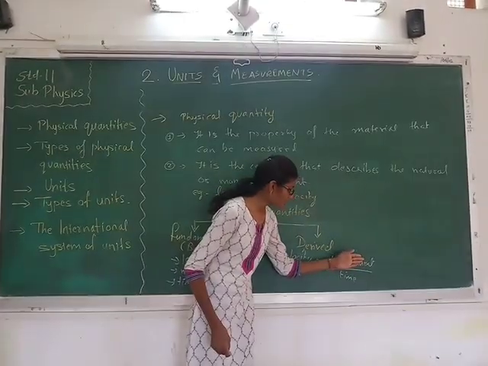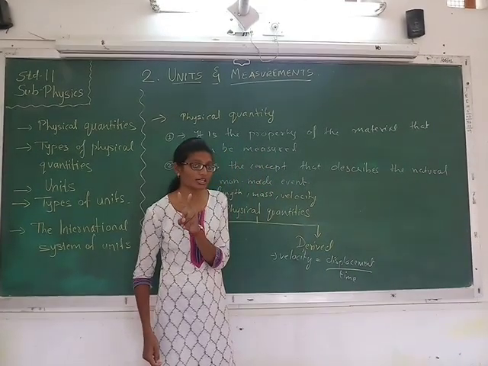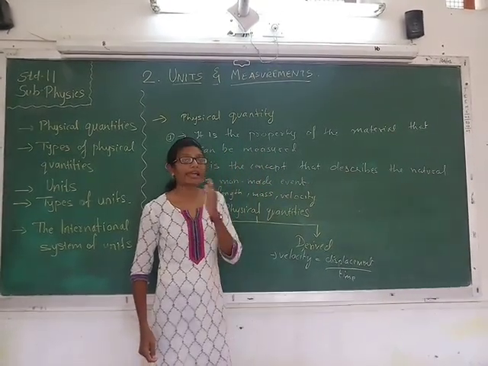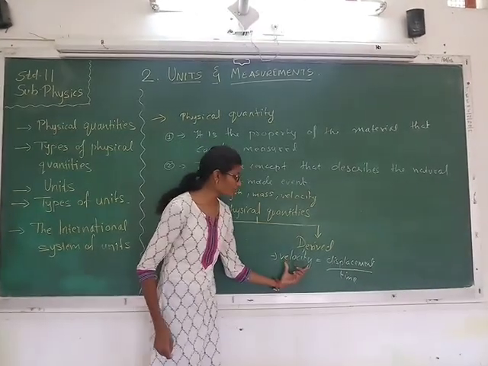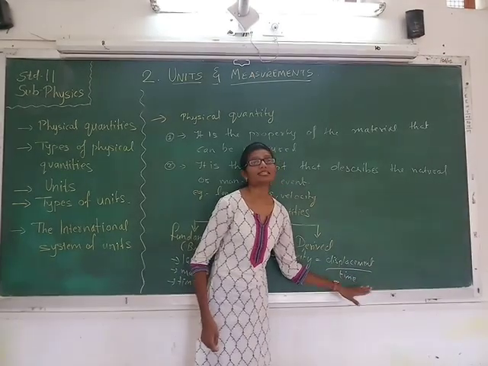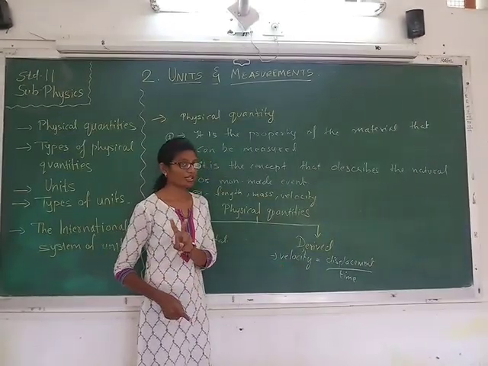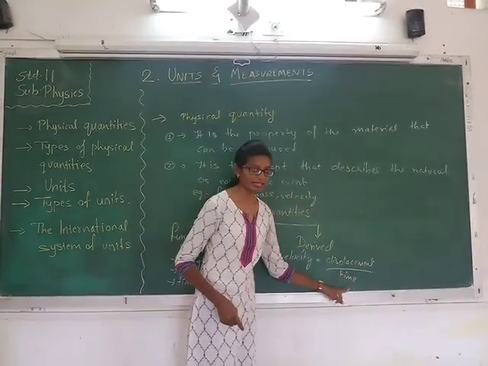And here it is displacement upon time. That means we have two fundamental physical quantities over here, that is the length and the time. So to derive this velocity, it depends on the length as well as time. So velocity is derived from two fundamental physical quantities, length and time.